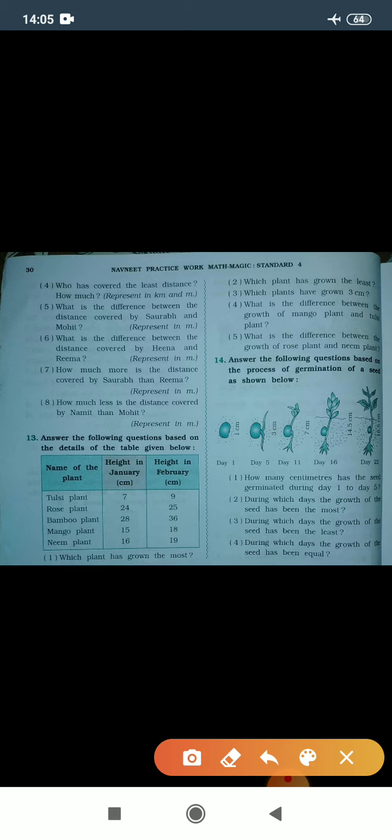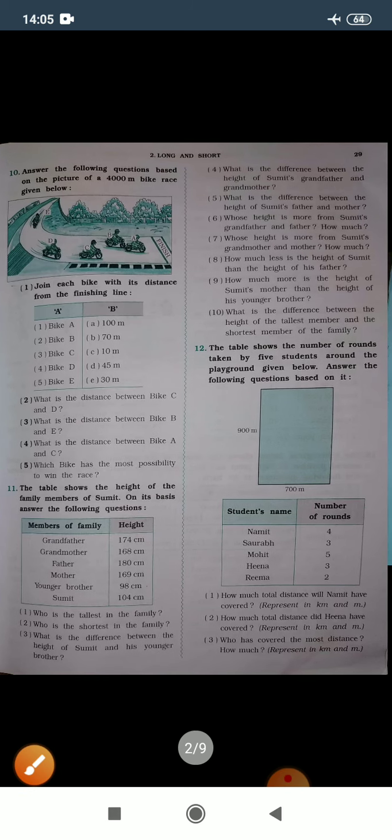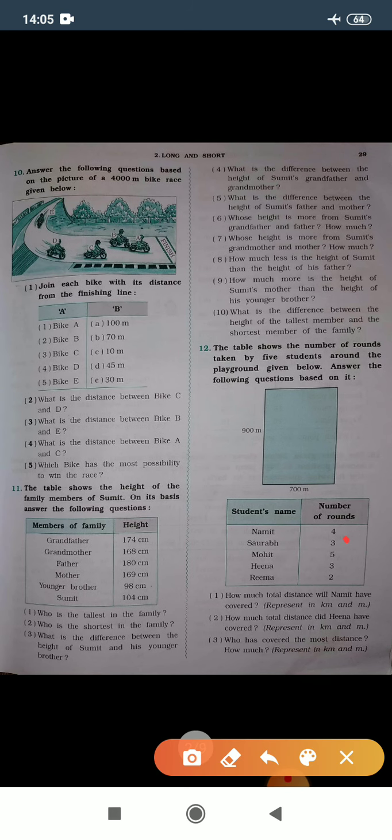So first we'll calculate Saurabh, then we'll calculate Mohit. Let's see Saurabh and Mohit. So Saurabh is here and Mohit is here. Saurabh has done 3 rounds and Mohit has done 5 rounds.